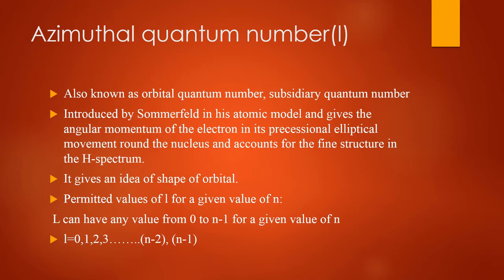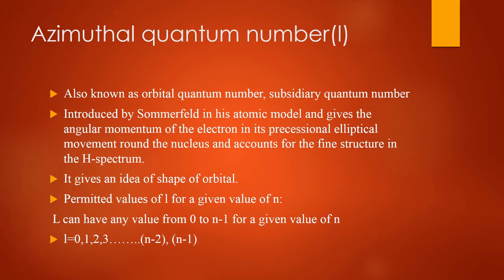The value of l is equal to 0, 1, 2, 3. Always remember, here 0 is included, but in the case of the principal quantum number 0 is excluded, whereas in the case of the azimuthal quantum number 0 is included.